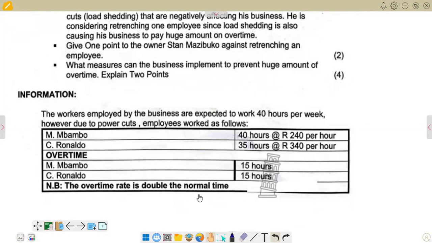Very important, when we are applying the rate for the overtime, we should know that we are just multiplying by 2, because it is double what we have on the normal rate. So the normal rate is just above, and then we have overtime below. This is what we are going to do. Then we go to the next page to see what we have there.